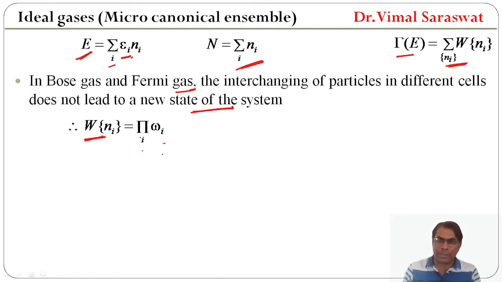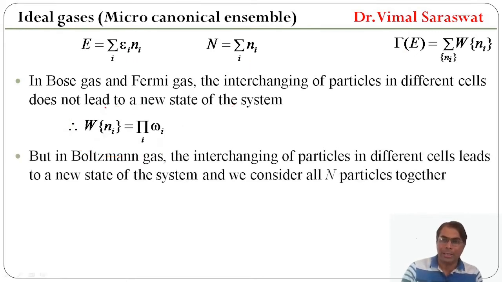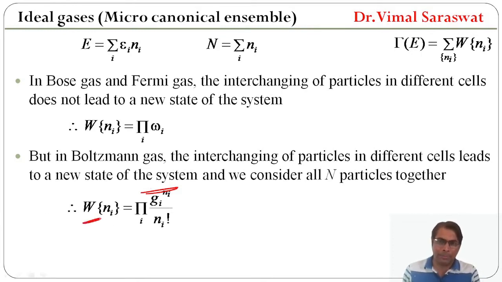So W is given by this equation. But in Boltzmann gas, if we interchange the particles in different cells, then we have a new state of the system and we consider all N particles together. So in this case, W will be pi_i g_i raised to N_i divided by factorial N_i.